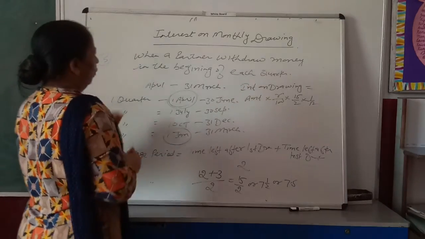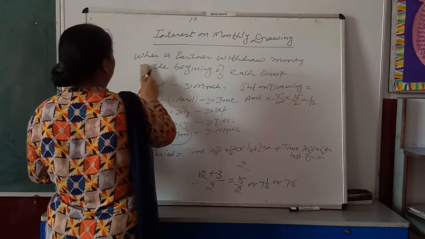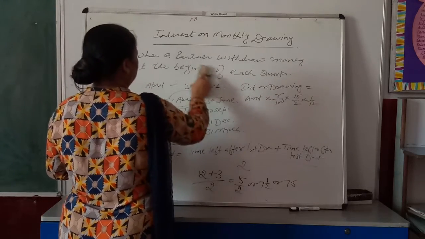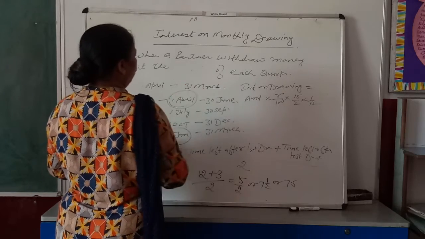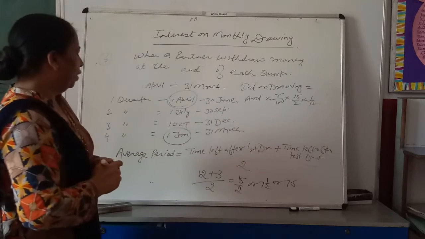The next formula is interest on drawings when a partner withdraws money at the end of each quarter.